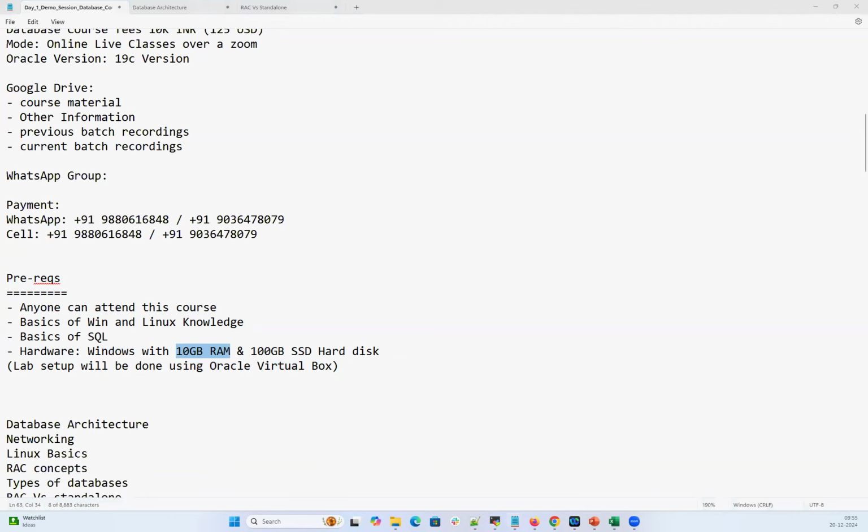So you have to open only one lab at a time. Once you are practicing RAC, you have to open only RAC labs, and you have to shut them down. When you are practicing database, you have to open the database labs. With 20 GB, you cannot open both the database and RAC labs at one time. 20 GB RAM is more than enough. You can complete both the DBA course and the RAC course. Is 16 GB enough for RAC? No, 20 GB is a must.